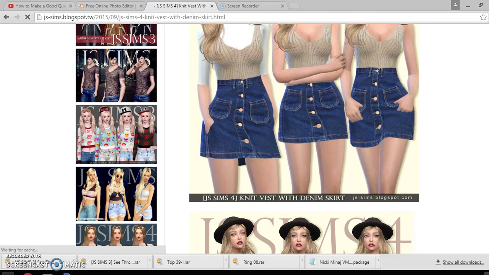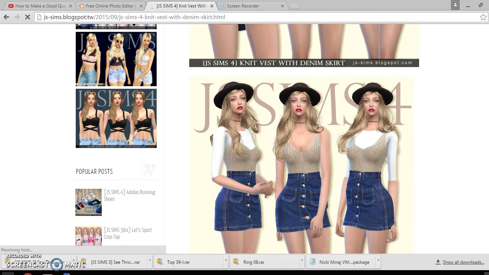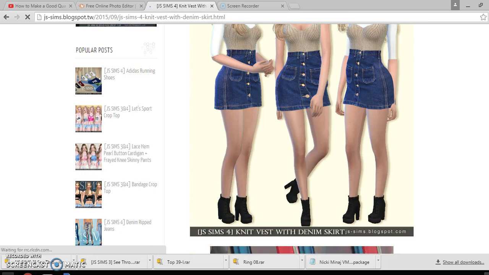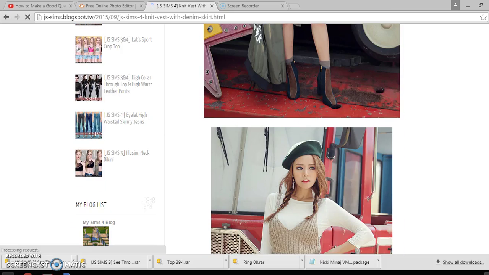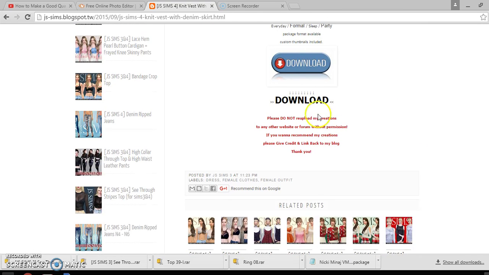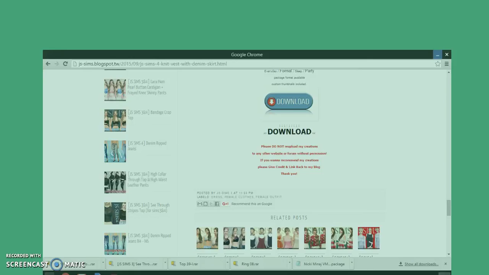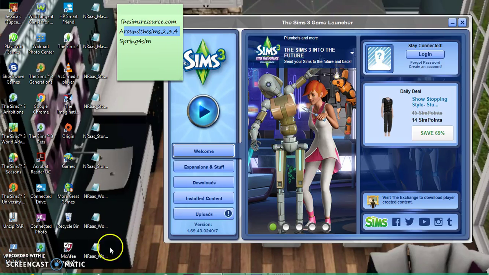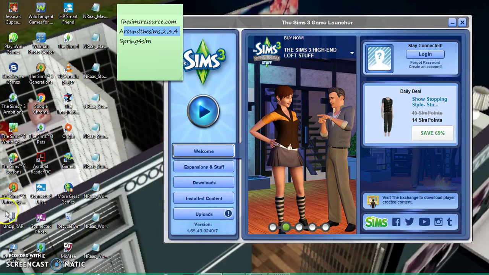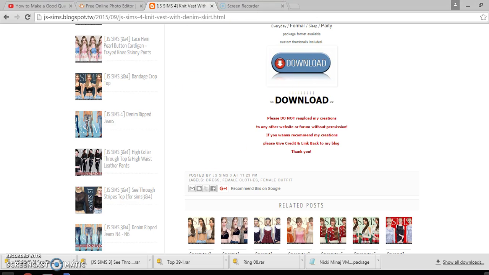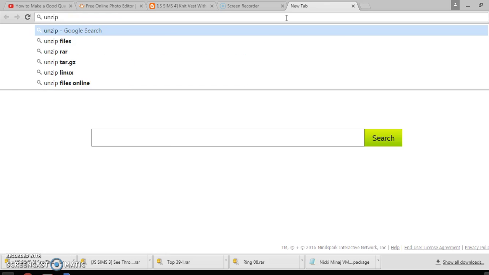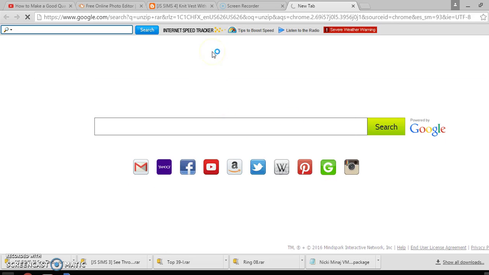Anyways, you should just go all the way down, and it will say download, so you download it. And then once you have it downloaded, you're going to need a file explorer, and you're going to need either UnZip RAR, which would be like this, or any other file unzipper.